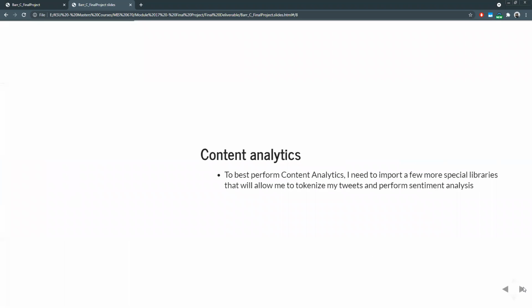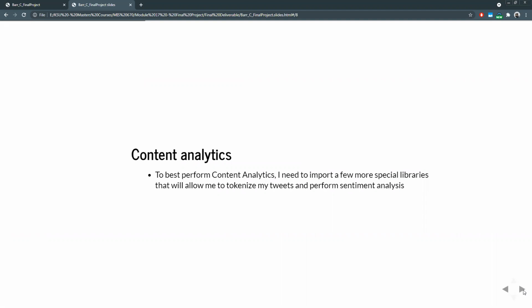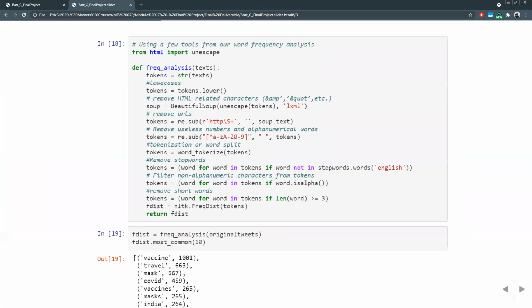So, content analytics. For content analytics, you need to import specific libraries that are important for determining what is happening within your tweets. We want to lowercase our letters and tokenize our words. Another very important library for this is Beautiful Soup.